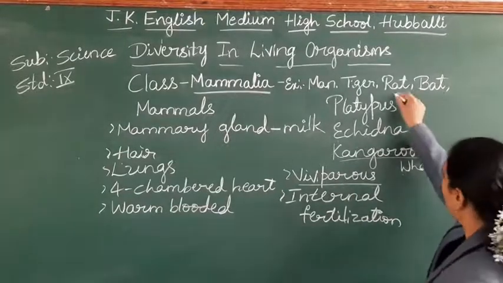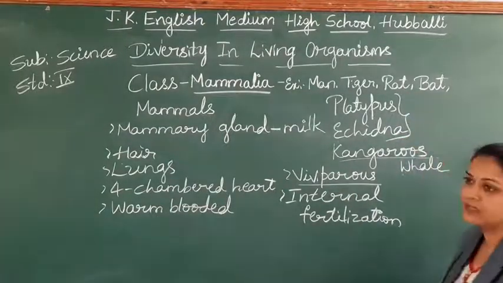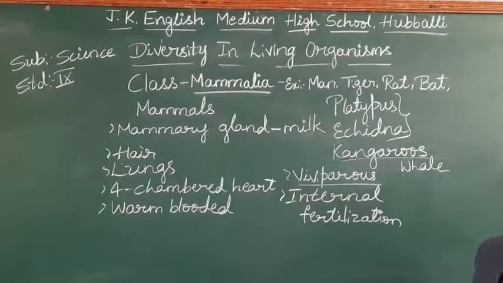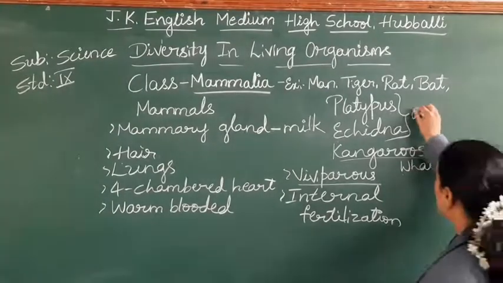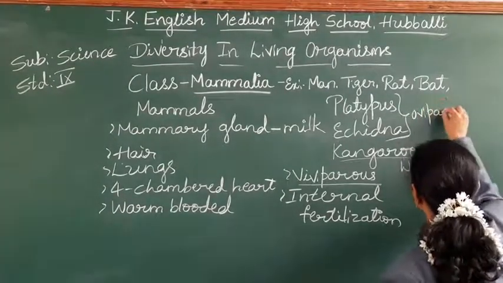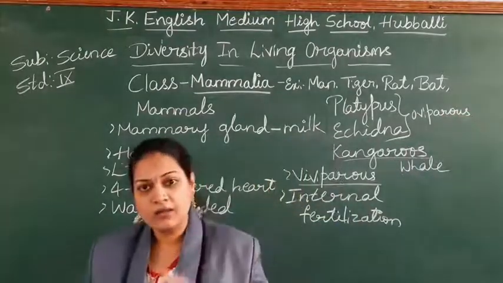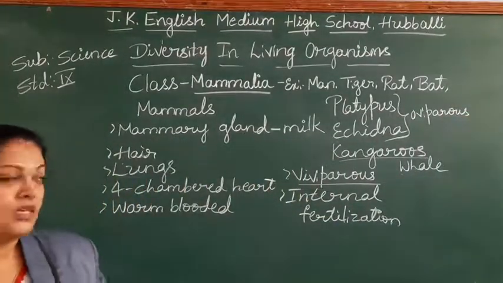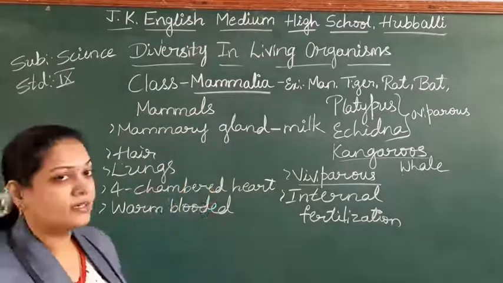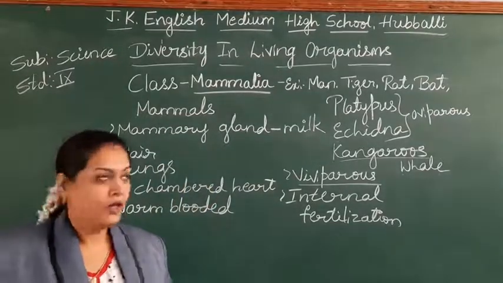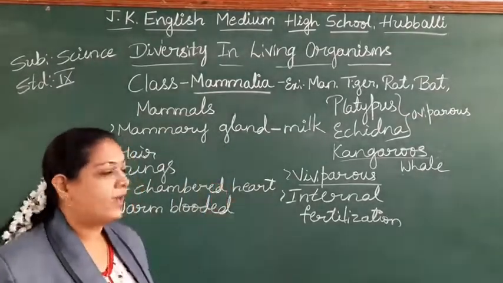Here are two exceptional cases, platypus and echidna. These two are oviparous, but other characteristics resemble the mammals. So these two are characterized under the mammalia. Okay, platypus and the echidna.